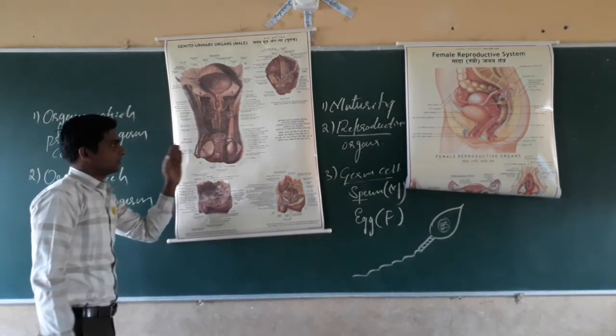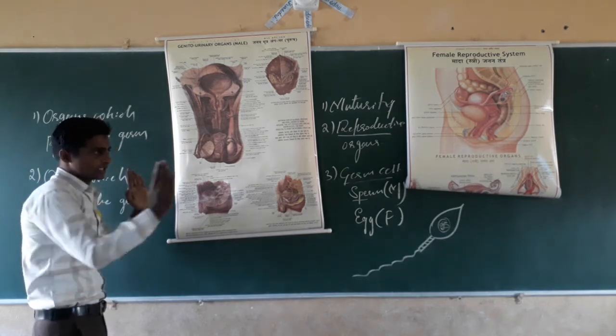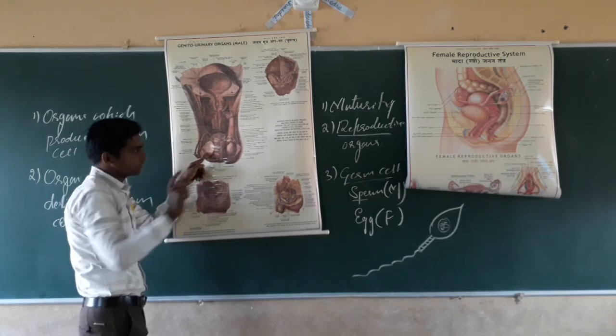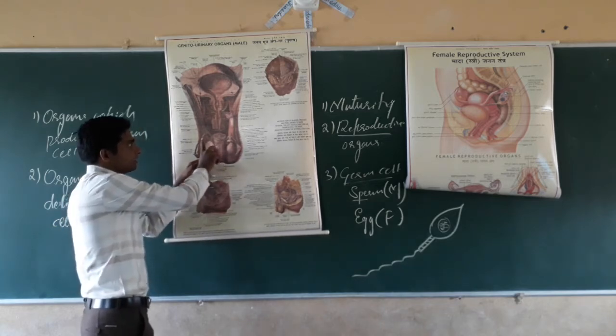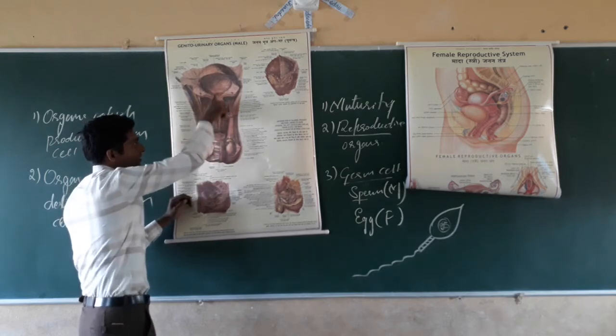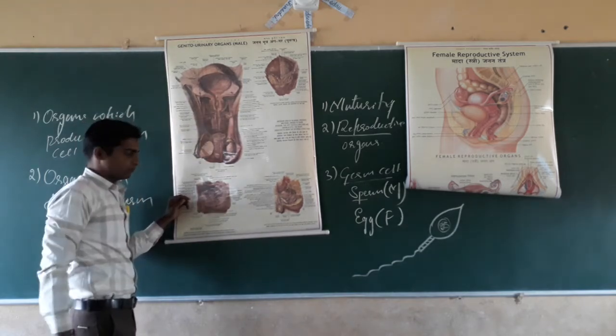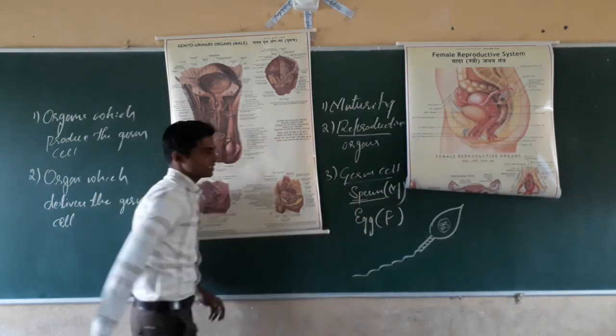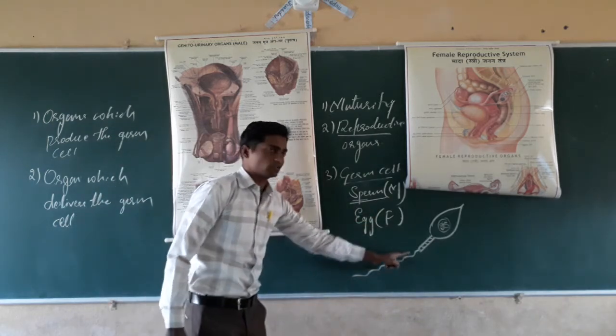These are the reproductive parts. First, the male reproductive organ, the testis, produces the germ cells, and the second and third are the delivery organs, that is the vas deferens and the penis. These are the delivery tubes. And next, the germ cell, that is sperm, is a male germ cell.